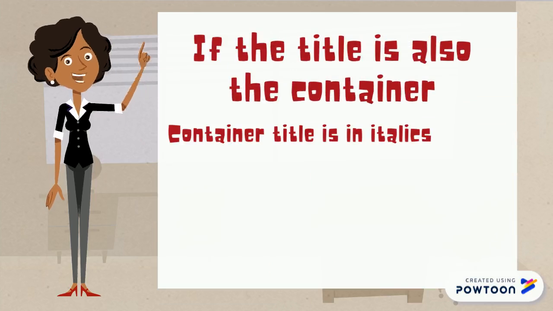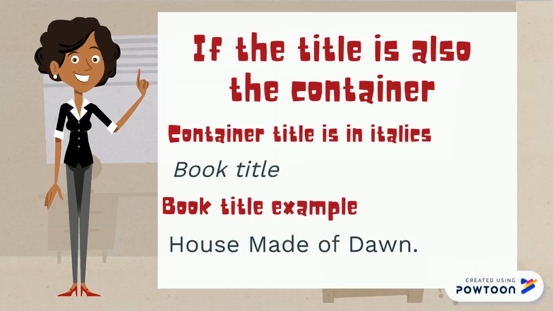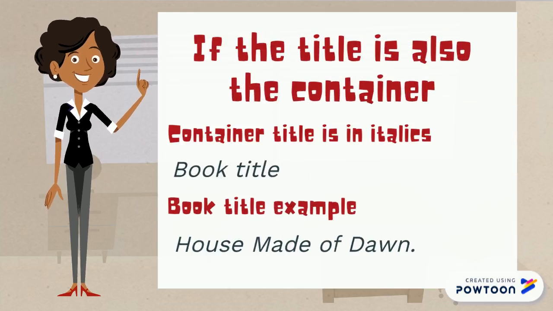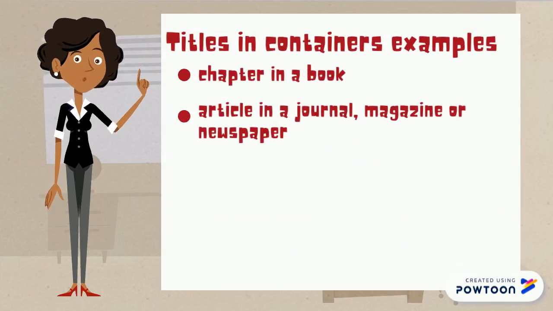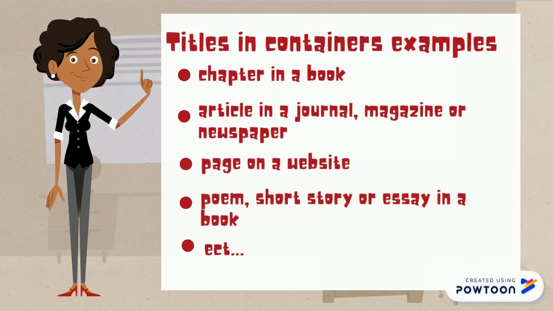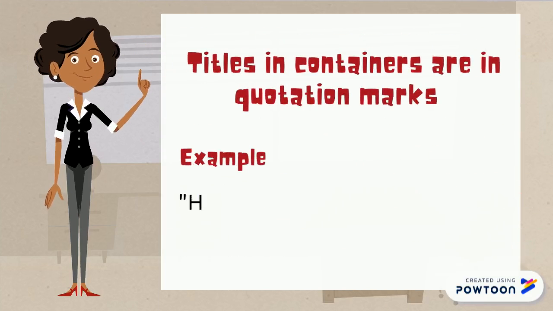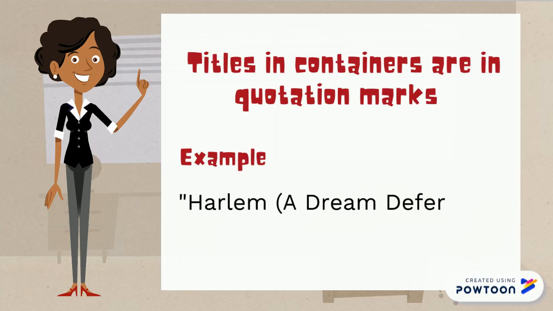Book titles, because they have their own container, are presented in italics. Titles of works that are within larger containers, such as book chapters, articles, pages on websites, all of those titles are actually presented in quotation marks. I will get into this later and explain it.